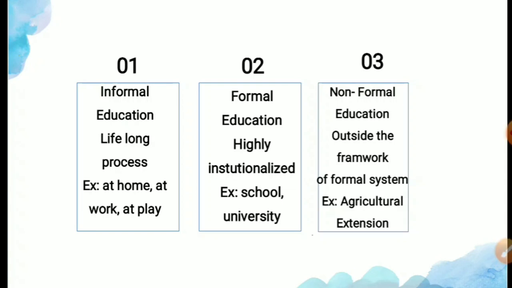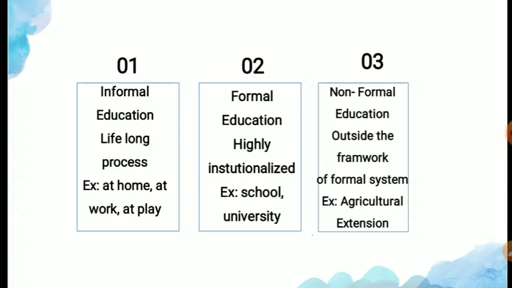It is a highly institutionalized, chronologically graded, and hierarchically structured education system. Okay, so we take education from your first standard to higher education at university level, that is primary, secondary, and higher education. We call it spanning lower primary school and the upper reaches up to the university. So the examples are primary school, secondary school, and university level. These are the examples of formal education.